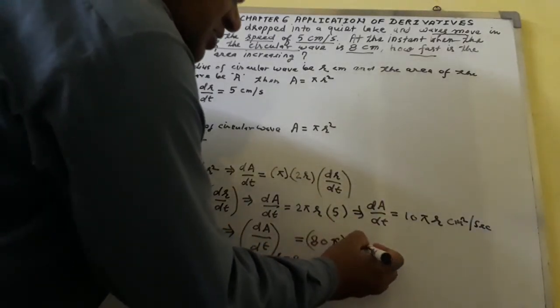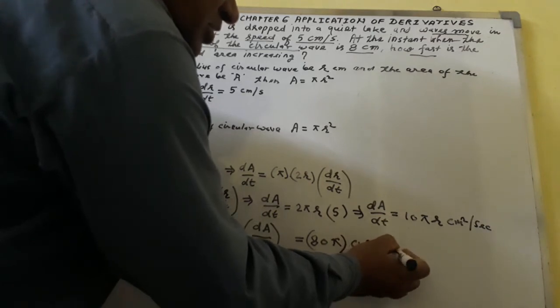The unit I shall write is centimeter square per second.